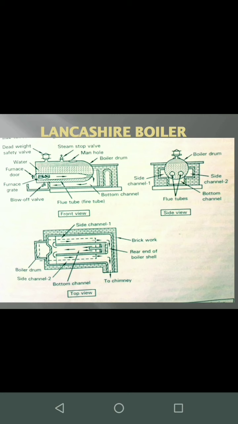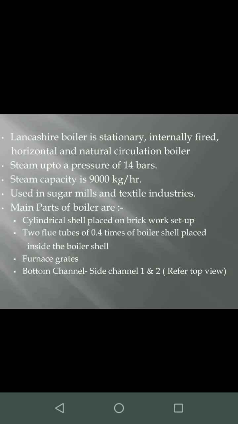So this is about the Lancashire boiler. It is a stationary, internally fired, horizontal, natural circulation boiler. You can generate steam up to 14 bars here. The steam capacity is somewhere around 9,000 kgs per hour. It is used in sugar mills and textile industries. Main parts of the boiler are the cylindrical shell packed on a brickwork setup, two flue tubes, furnace grates, etc.